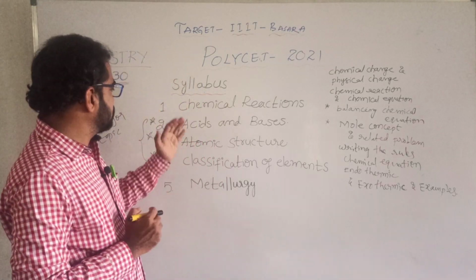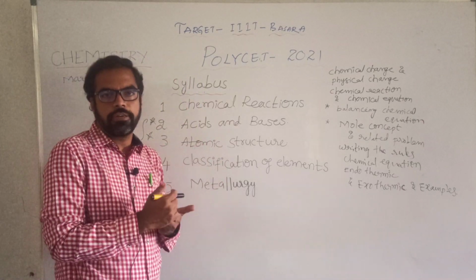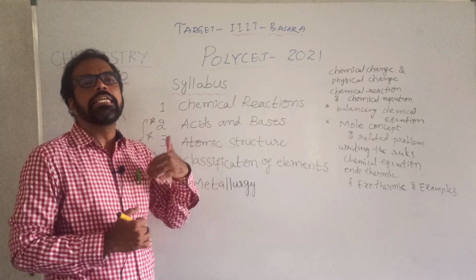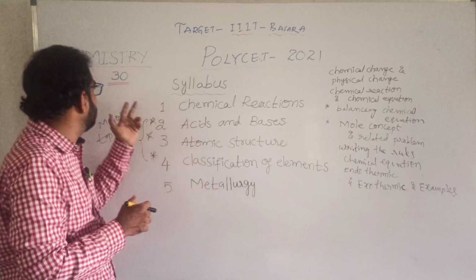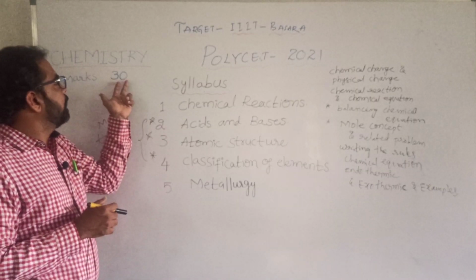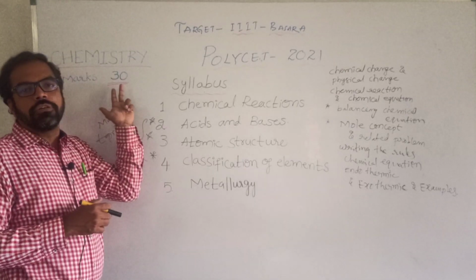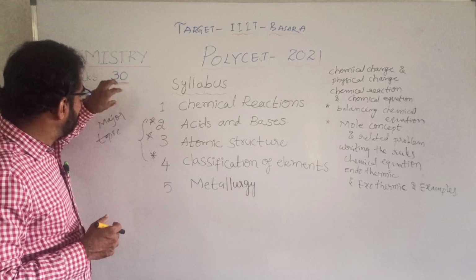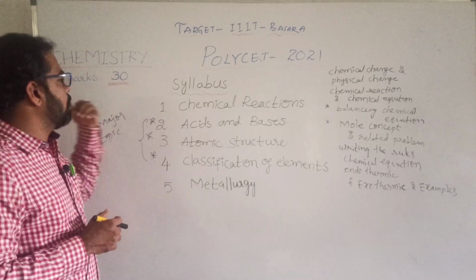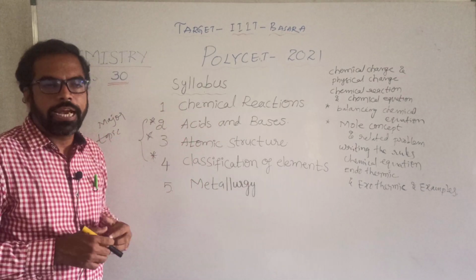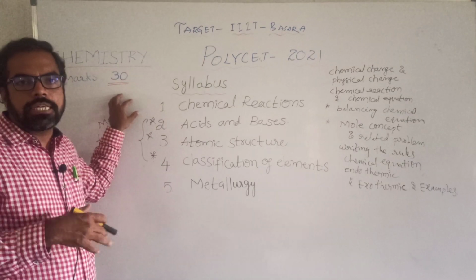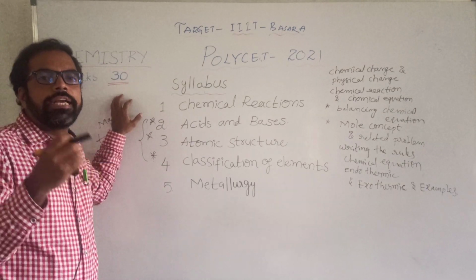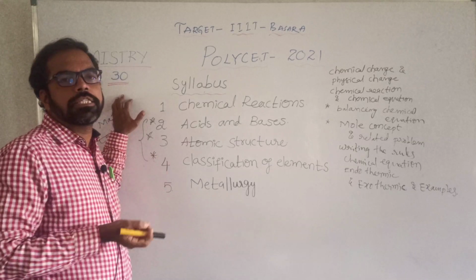If we practice thoroughly each and every question and problem, we can easily achieve at least 25 to 30 marks out of 30. Out of 30 marks, 20 questions can be asked directly from the textbook, and the remaining 5 or 6 questions are in-depth or application concepts.